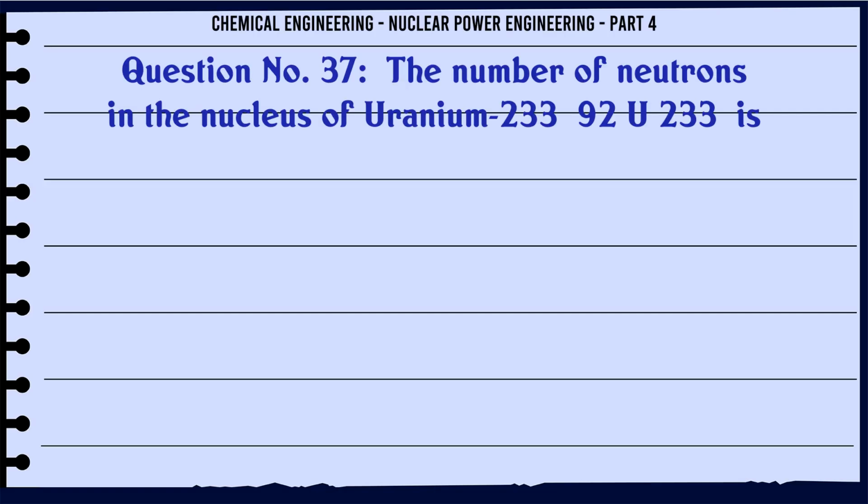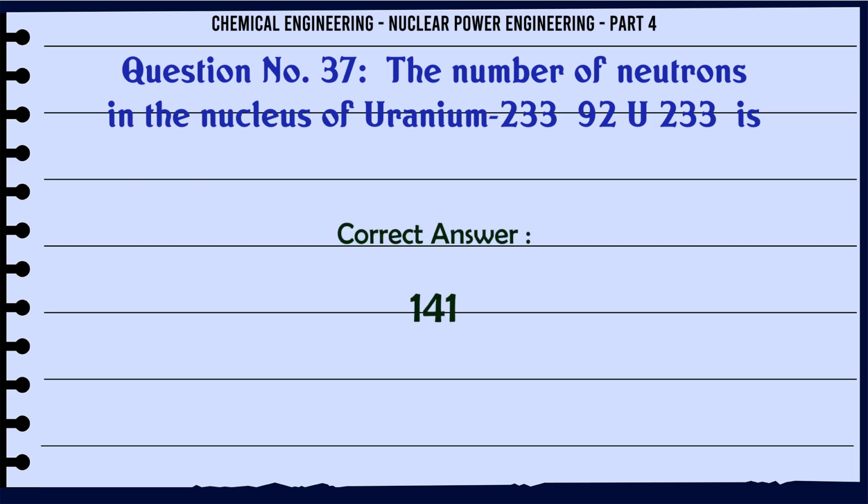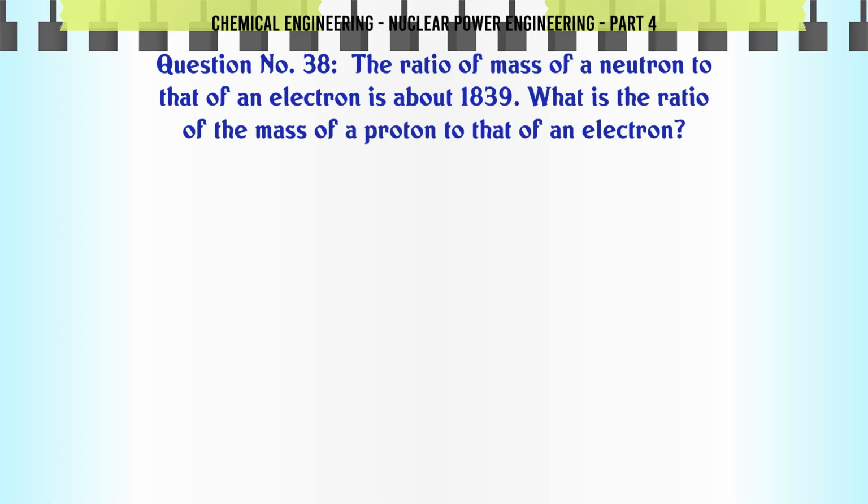The number of neutrons in the nucleus of uranium-233 (U-233) is A. 141. B. 92. C. 233. D. 325. The correct answer is 141.